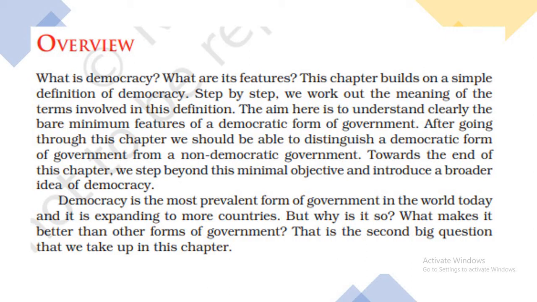After going through this chapter, we should be able to distinguish a democratic form of government from a non-democratic government, and towards the end of this chapter, we step beyond this minimal objective and introduce a broader idea of democracy.